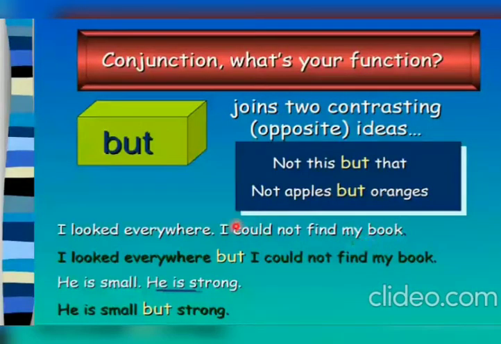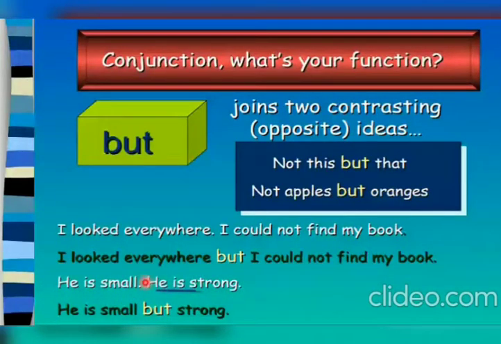So two contrasting, two different, two opposite ideas are given. When we join them with but: I looked everywhere, but I could not find my book. Now in the second example: he is small, he is strong.